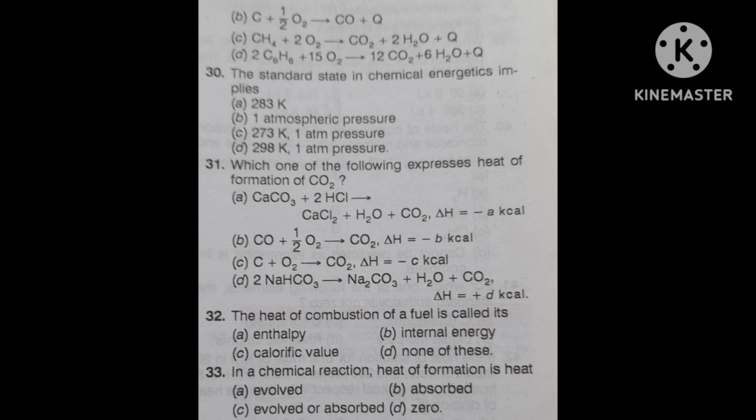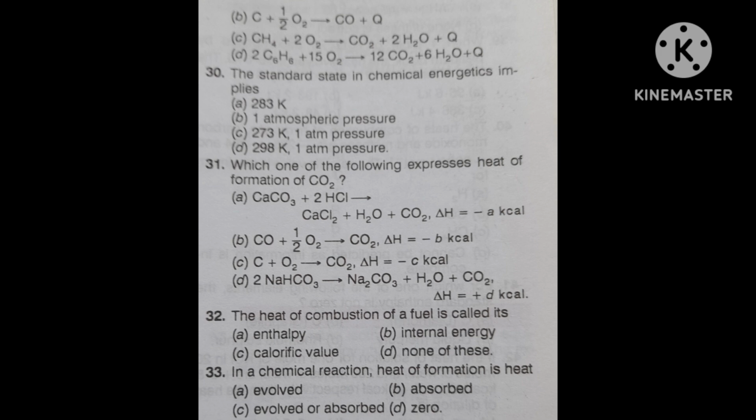Third, C plus O2, it is giving CO2, delta H is equal to minus c kilocalorie. Fourth one, 2NaHCO3 means bicarbonate, it is giving Na2CO3 plus H2O plus CO2, delta H is equal to plus d kilocalorie.